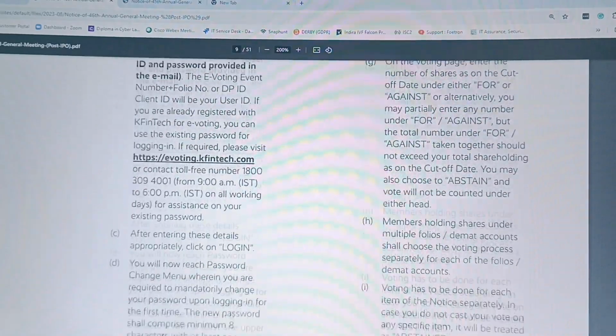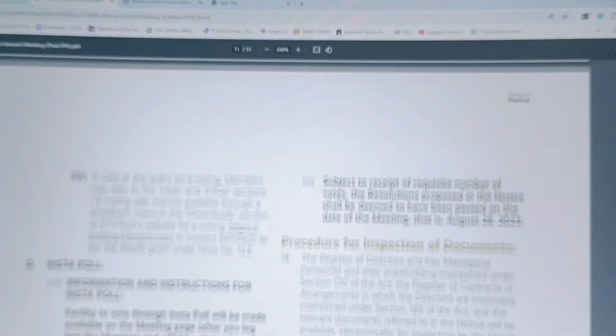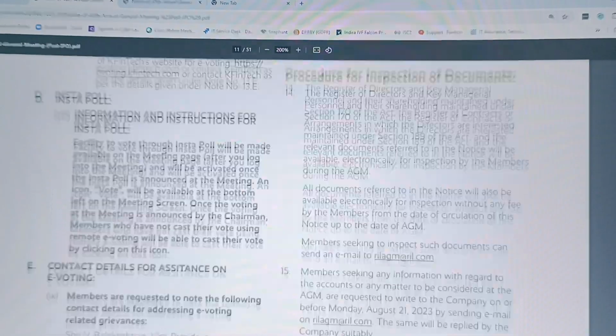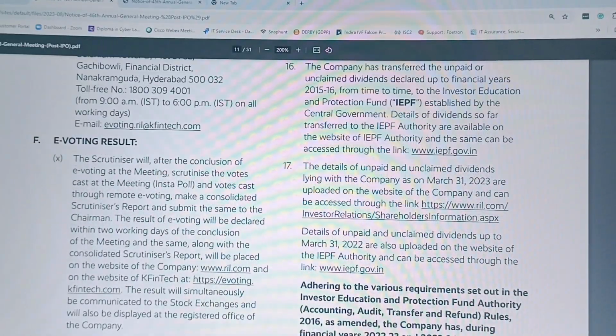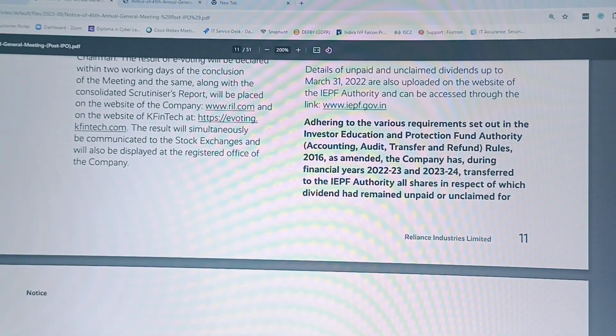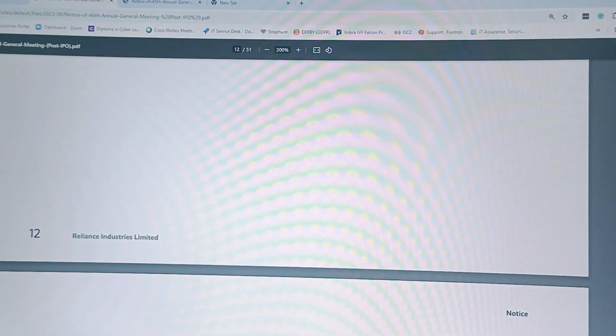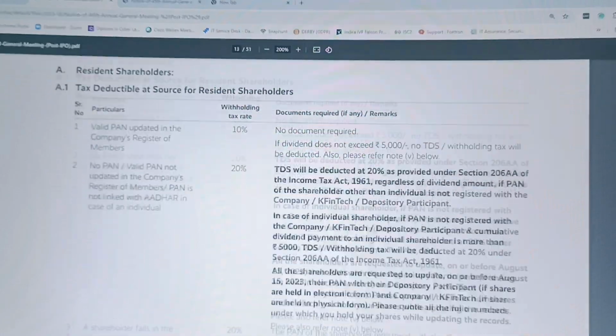Here also is the format or process for e-voting. Then inspection of documents. They have mentioned this in compliance with the provisions of the Companies Act as well as secretarial standards as well as LODR regulations. So you can add or delete the things which are not applicable to your company.